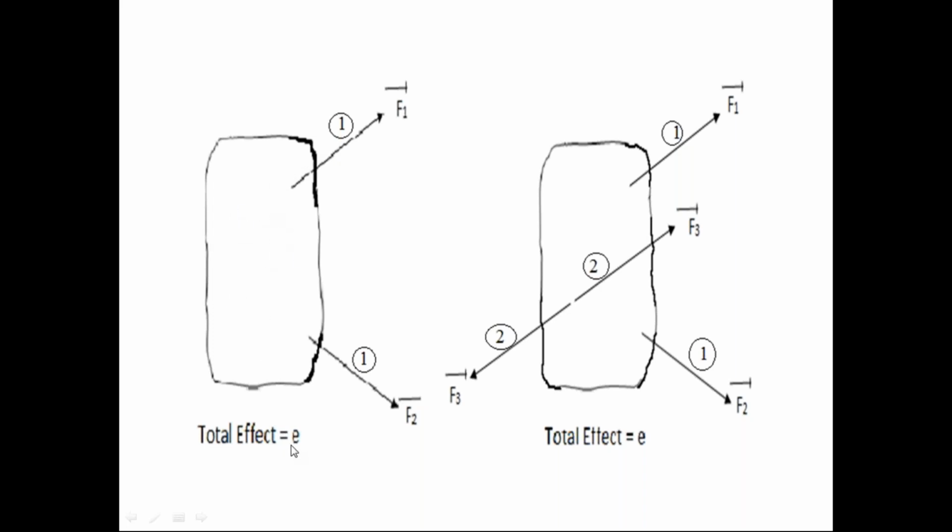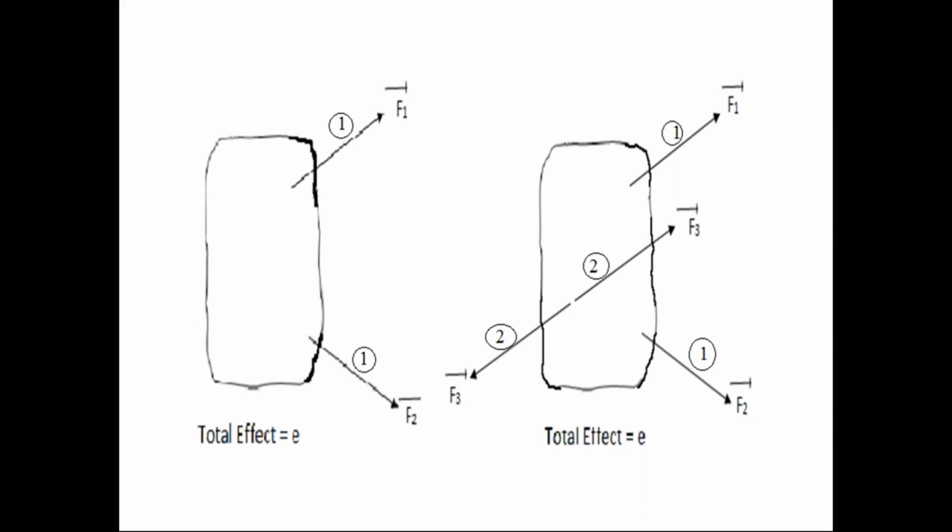Everyone should understand why this first force system has an effect on the rigid body: because the first force system is not in the equilibrium condition. Just now we discussed, when the body is subjected to two forces, the two forces are in equilibrium only when they act on the same straight line, opposite in direction, equal in magnitude.